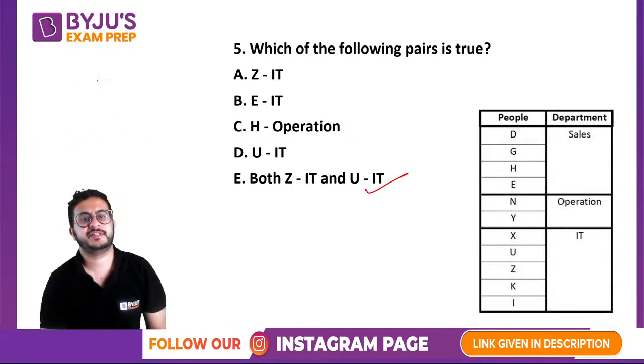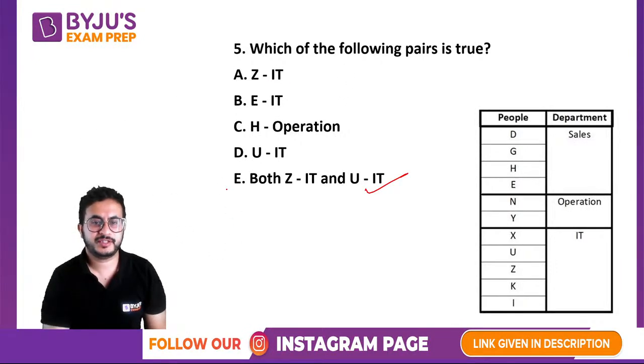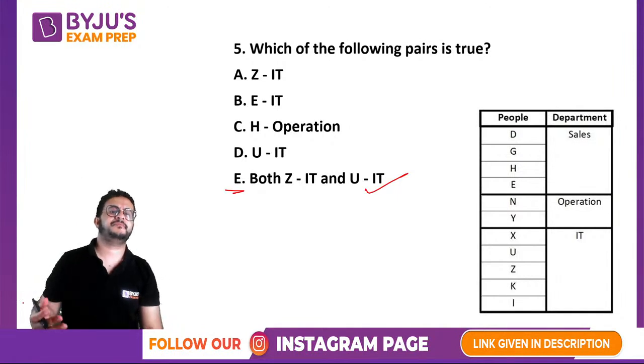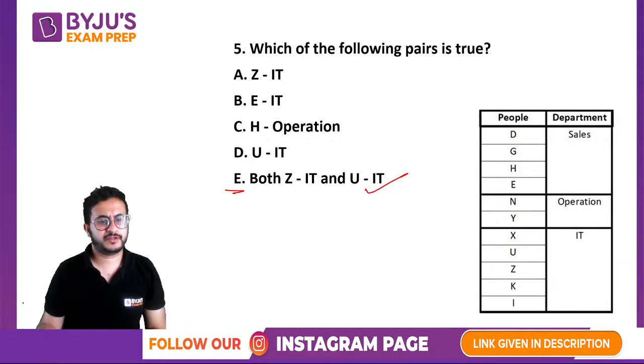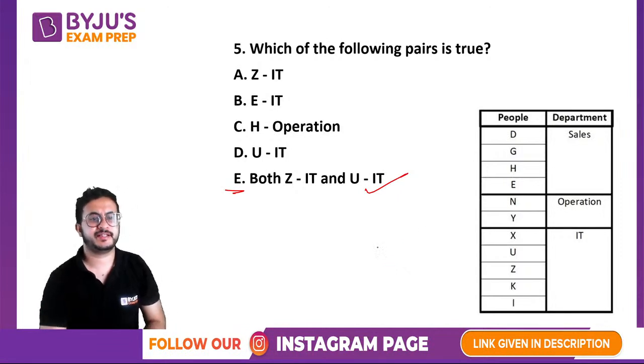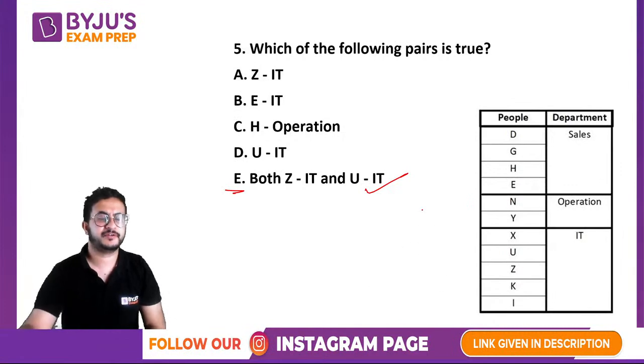Sometimes what happens is we see the first option and we mark and move ahead. Make sure that you read the last option. Many times they say multiple options out of these are correct. All of the above, more than one, none of the above. So one needs to be careful in answering those. Both Z and IT and U and IT are correct. It's our general tendency, right? We see the first option correct, we mark the answer. So in such questions, be careful.